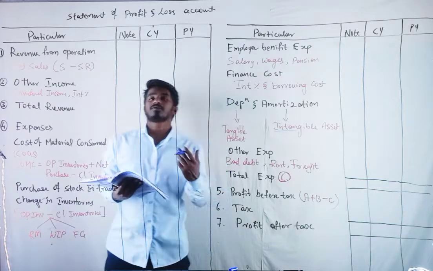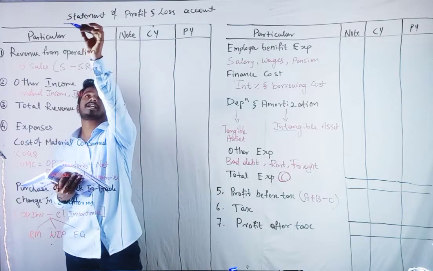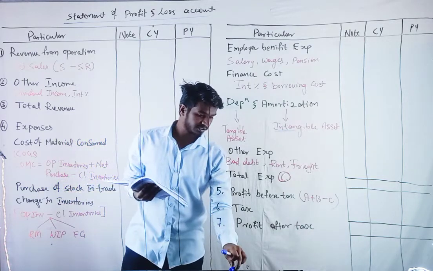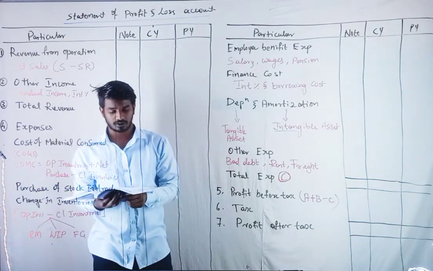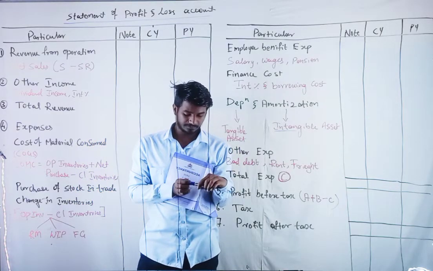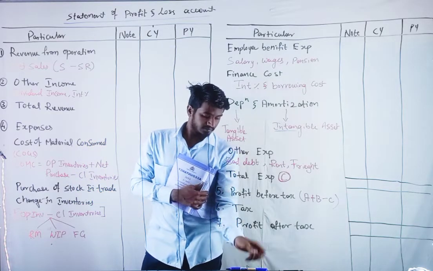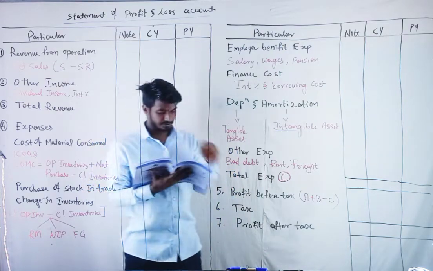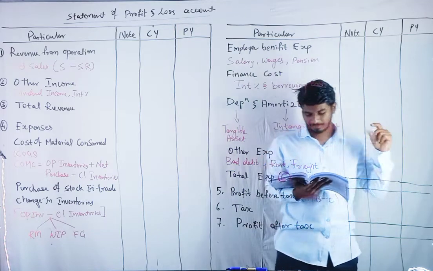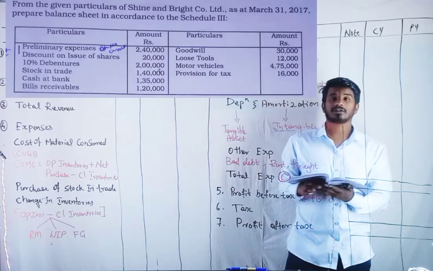Yes, now we are going to talk about statement of profit and loss account. Before that, we have one question regarding balance sheet. The question is on the board.